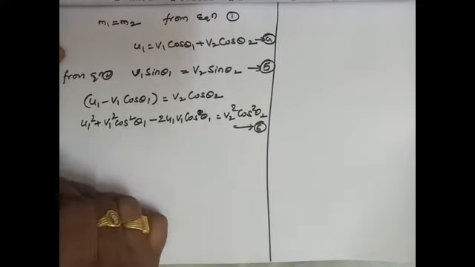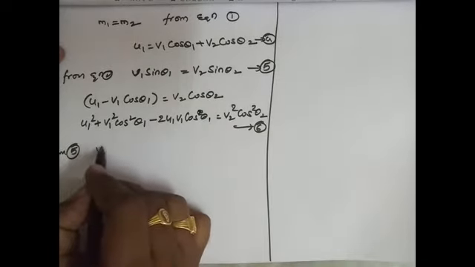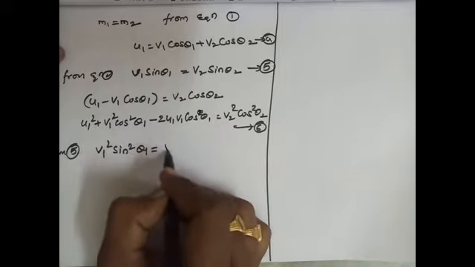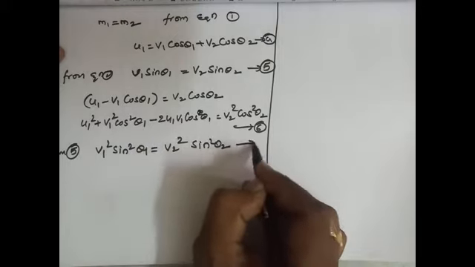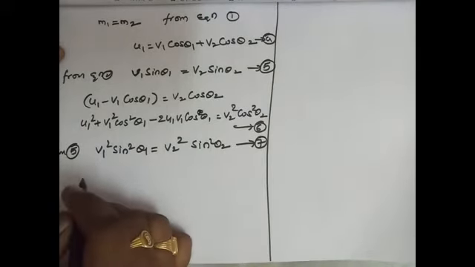And squaring equation 5 on both sides, from equation 5 we get v1 square sin square theta 1 equals v2 square sin square theta 2. Assume this is equation number 7. Now let us add 6.